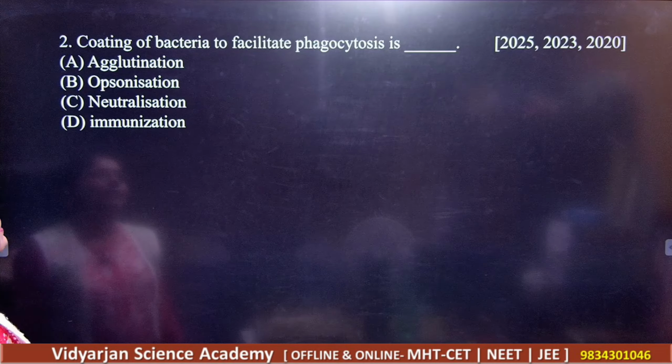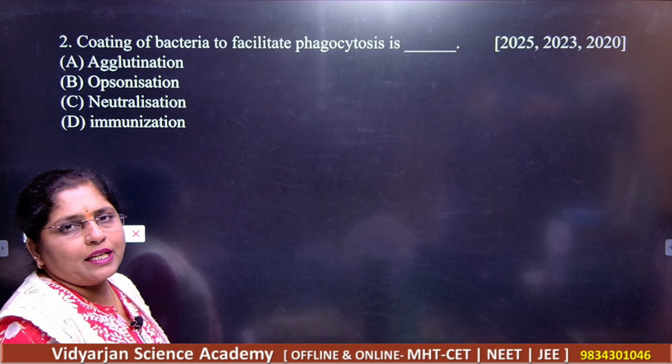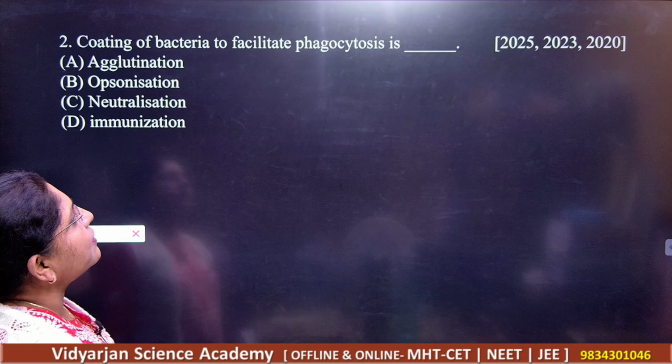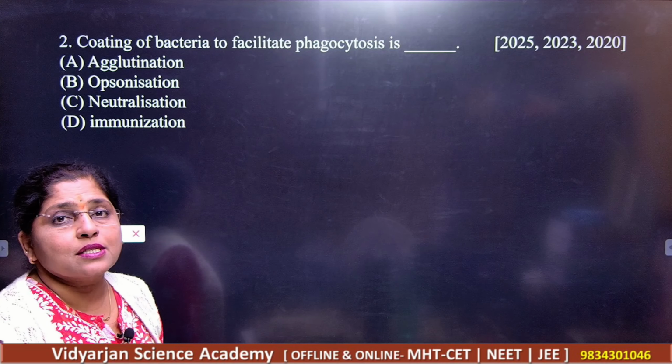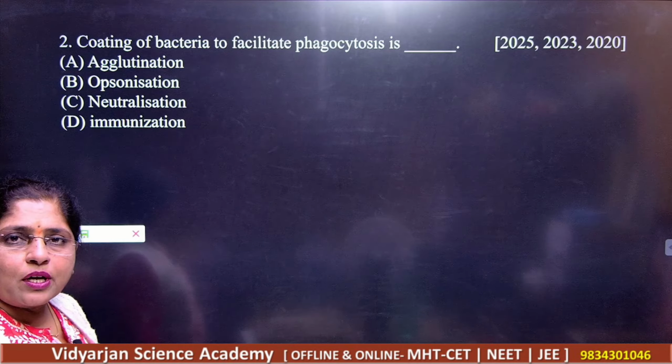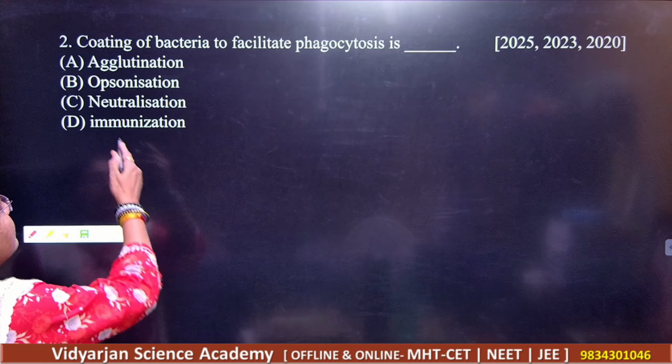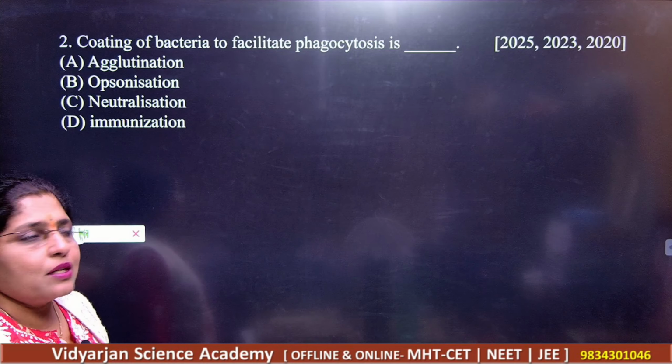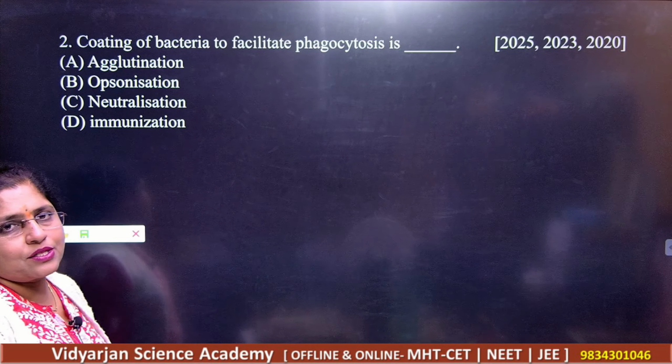Now question number 2: coating of bacteria which will facilitate phagocytosis is dash. The options are agglutination, opsonization, neutralization and immunization.